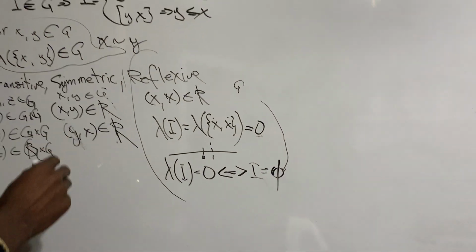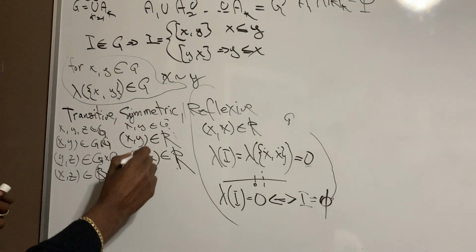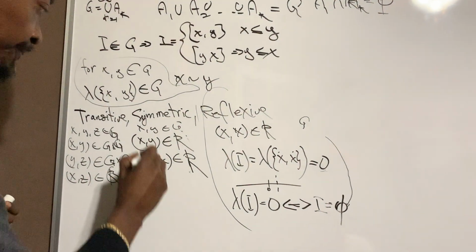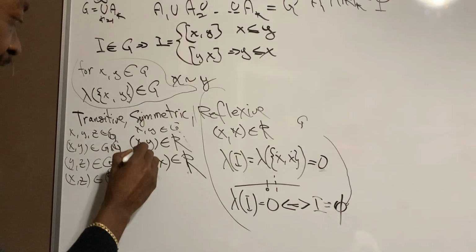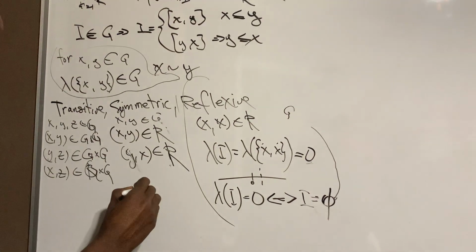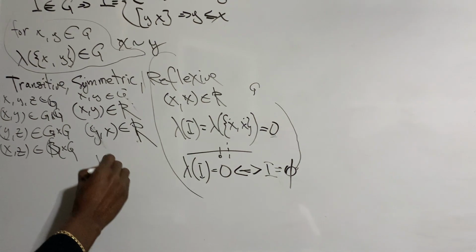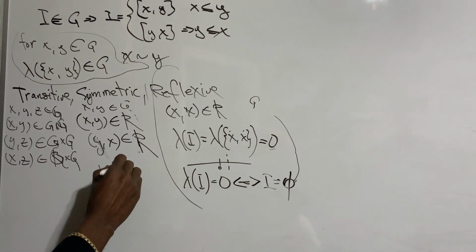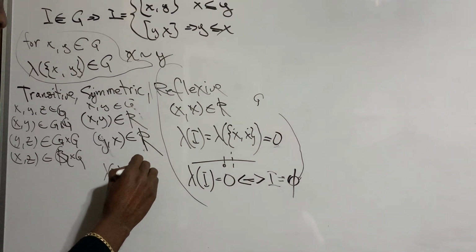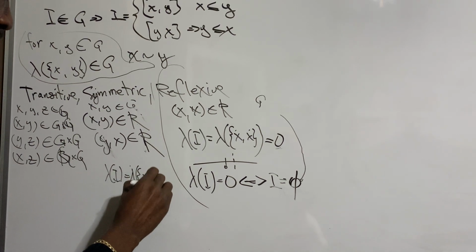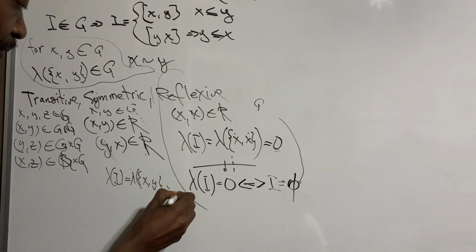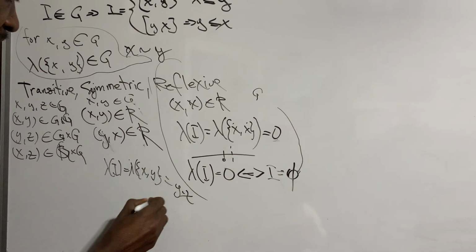Now, for the symmetry, we're going to do the same thing. So let's say that X and Y is in R, right? So that really means the Lebesgue measure of I here, the measure of X, Y, is basically going to be Y minus X. Why?